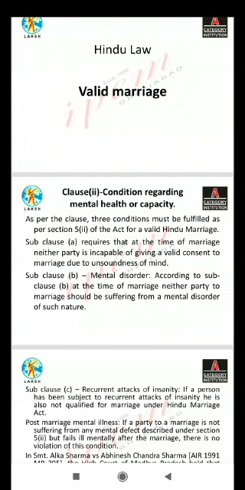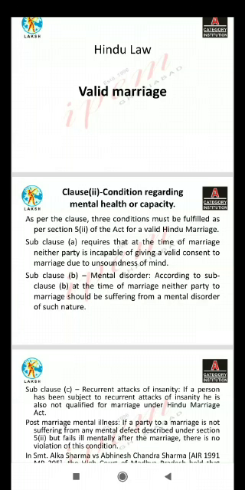Clause 2 is regarding mental health. As per this clause, 3 conditions must be fulfilled at the time of marriage. The first one is, at the time of marriage, neither party is incapable of giving valid consent. The second is, neither party should be suffering from a mental disorder at the time of marriage. The third point is, no person has been suffering from recurrent attacks of insanity.